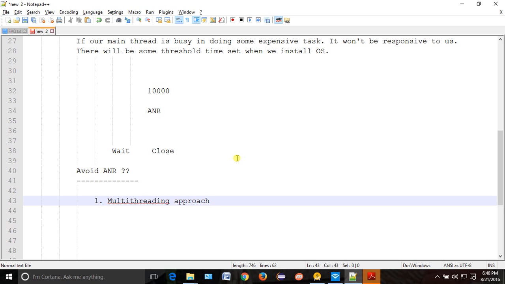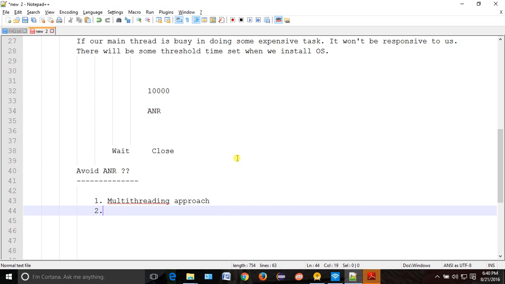Second approach: show a progress dialog, then dismiss the progress dialog. If you are doing some expensive task, the progress dialog will come, and when it is over, then you can do the other task. Otherwise, you cannot do it. Then all the time only one task will be done, so showing a progress dialog will also help us in this case.